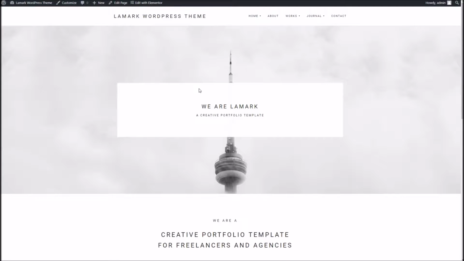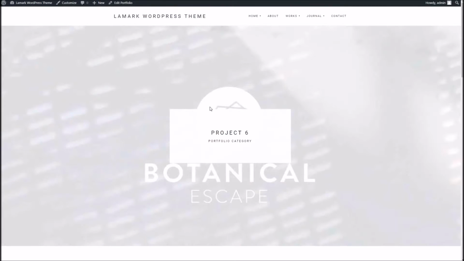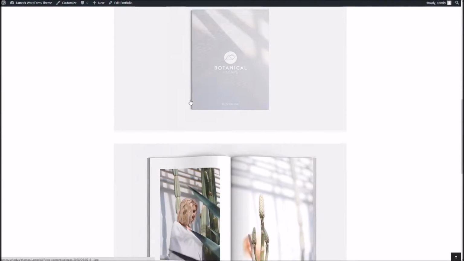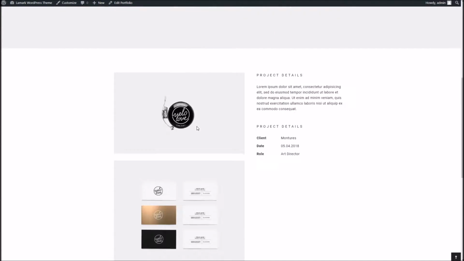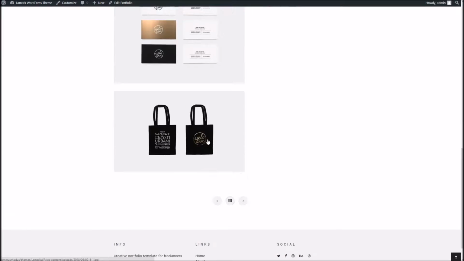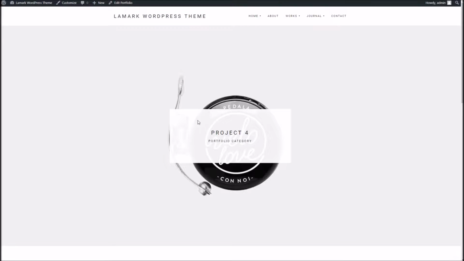In this video I'm going to take you through the process of using the portfolio within Lamark for WordPress. So if we take a look at a couple of the demo projects, just pick a couple at random, you can see the portfolio area is very sleek, looks great, but it's actually a breeze to use. And we're going to go through the process of adding your own portfolio items, how it all works, and how you can create such awesome content in no time.